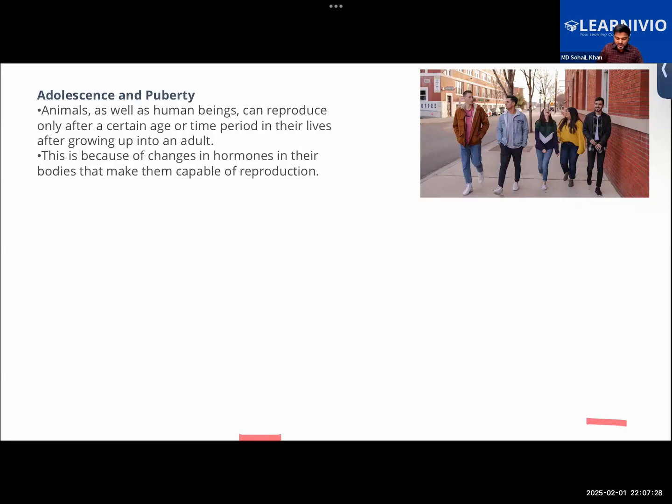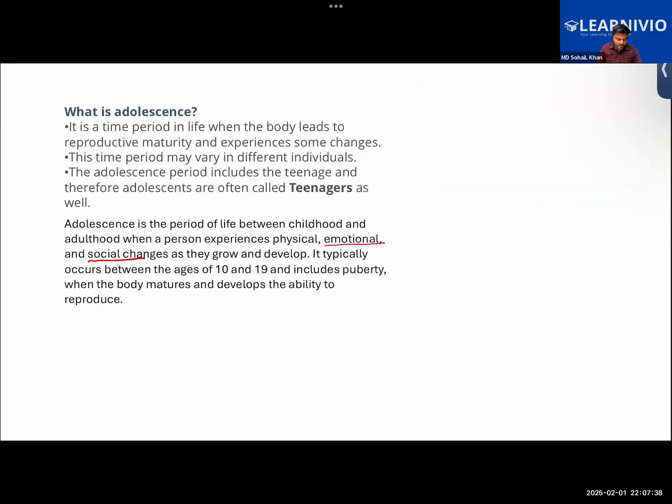Also, we see that only after a certain age in their lifetime are people able to reproduce. So adolescence is a time period in life when the body reaches reproductive maturity and experiences some changes. The time period may vary in different individuals depending upon their lifestyle, their diet, etc. Genetic factors also contribute in some manner.